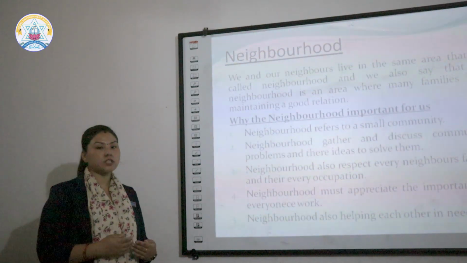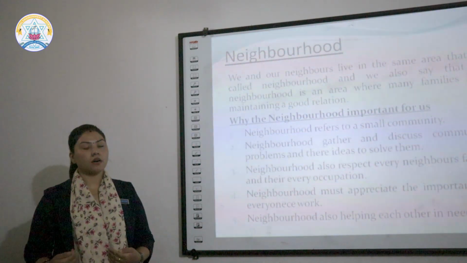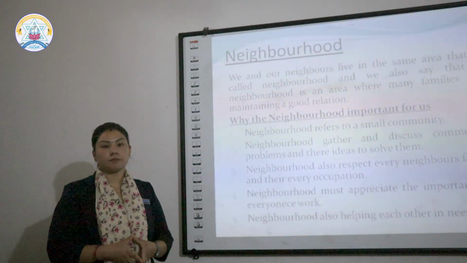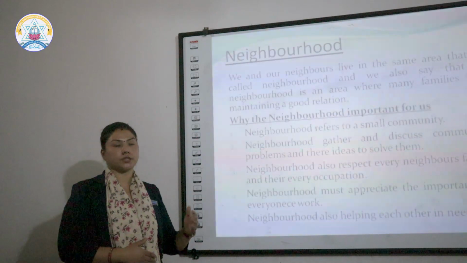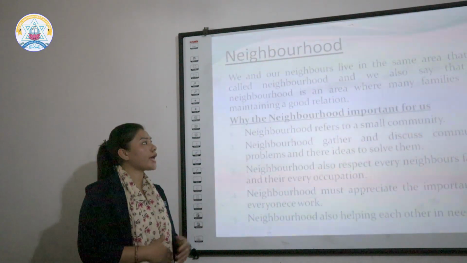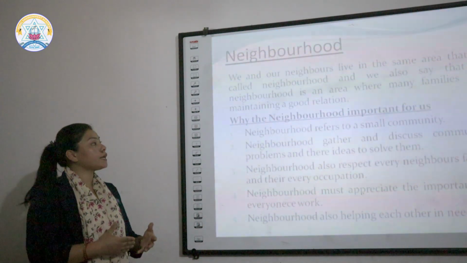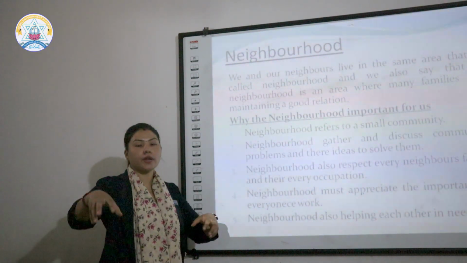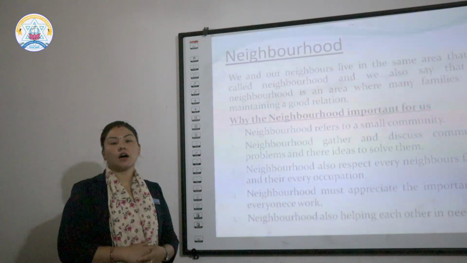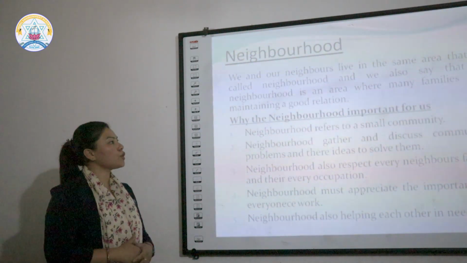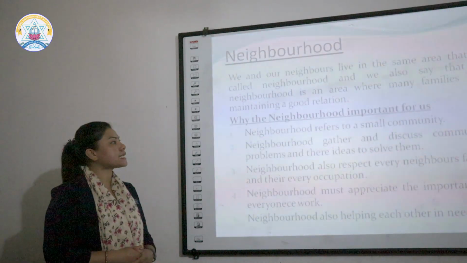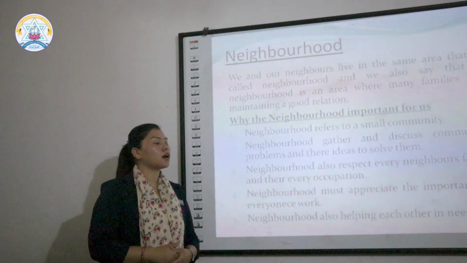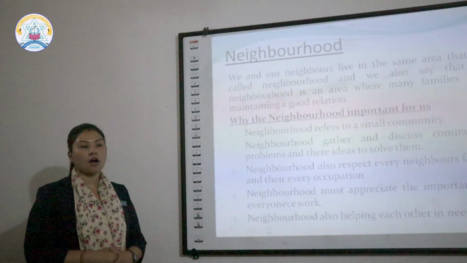Neighbors are those people who live near or next to our house. That is our neighbors. But the neighborhood is different. In a neighborhood, we and our neighbors live in the same area. The sum of neighbors creates a small community. We also say that a neighborhood is an area where families live maintaining a good relation. That is a community also.